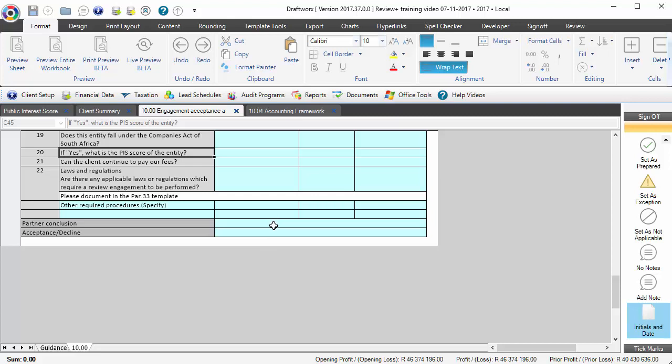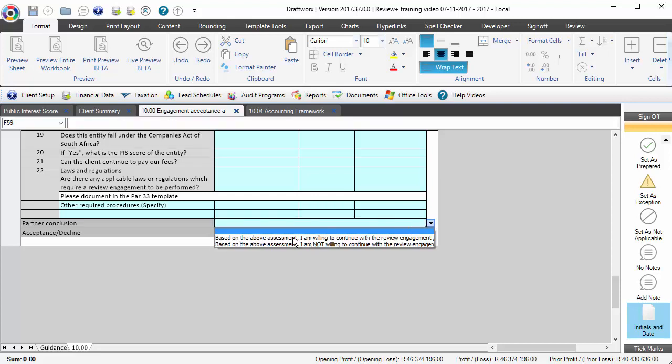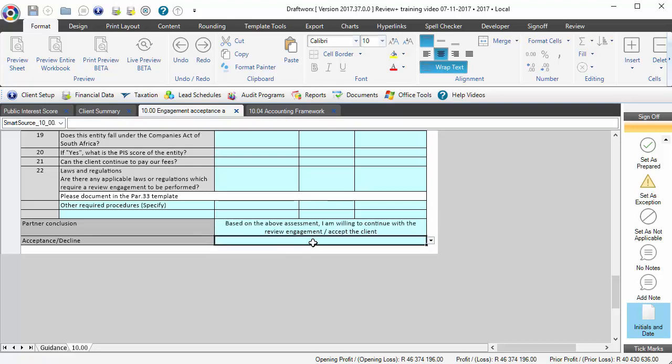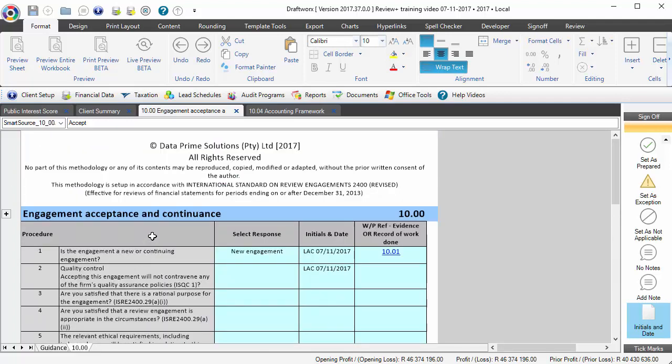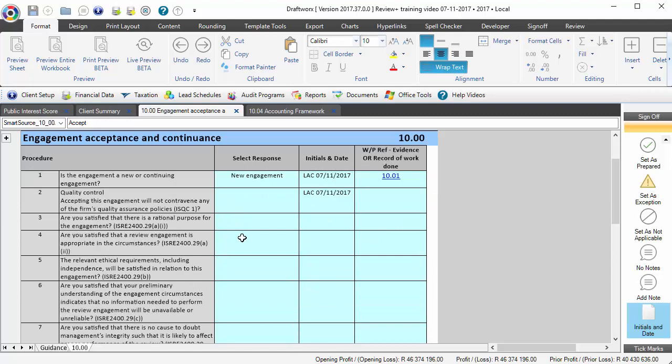And ultimately, at the end of the day, what we're wanting to do is give a conclusion whether or not you're willing to accept the review engagement, and a final accept-decline decision to be carried forward throughout the file. So very briefly, that is 10.00, really just a checklist to ensure that you have considered all the necessary items in terms of accepting a review engagement.